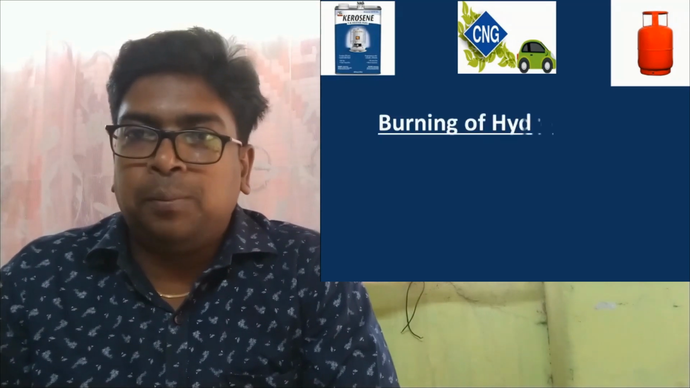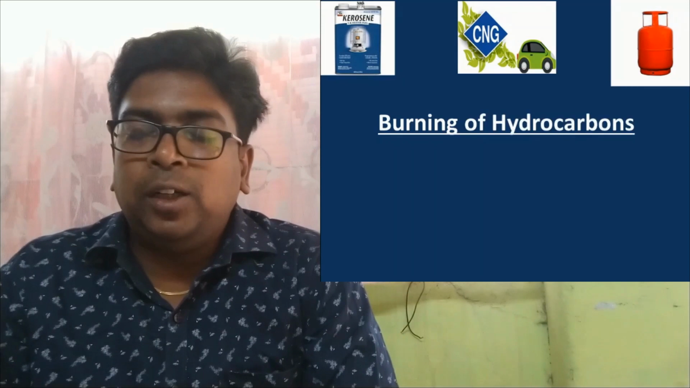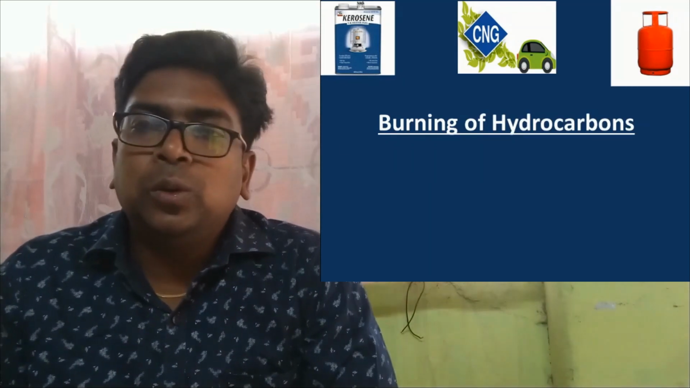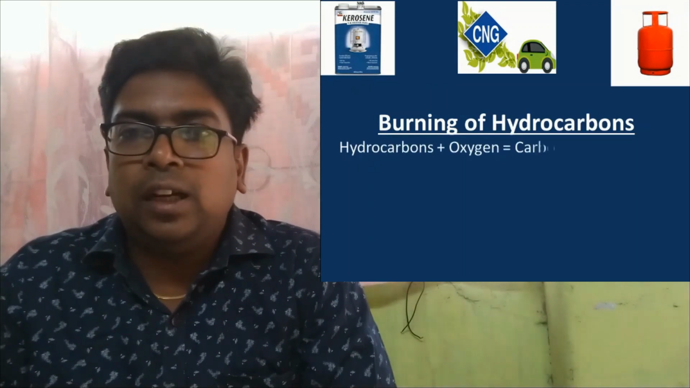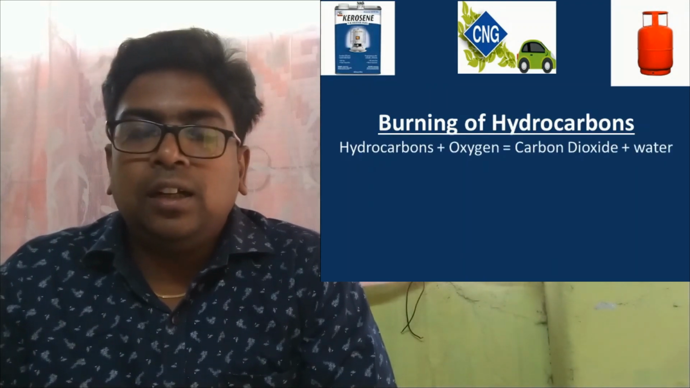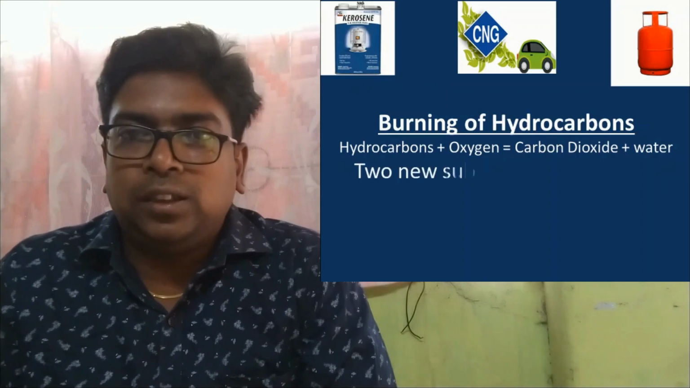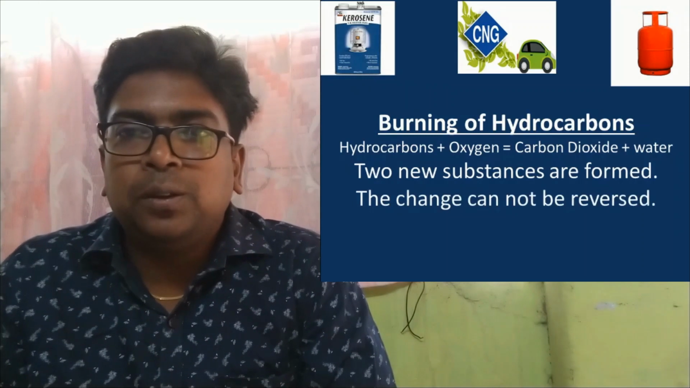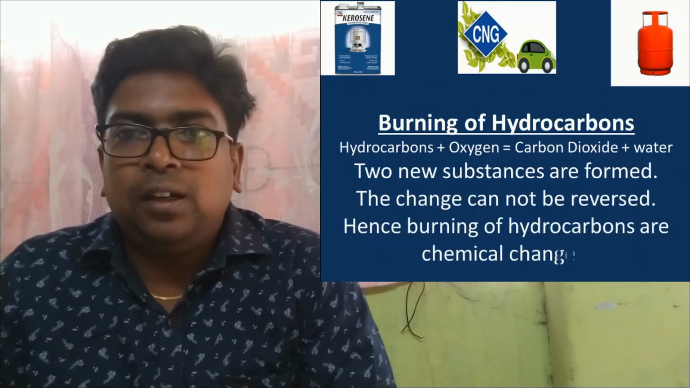The next burning example is the burning of kerosene, petrol, diesel, LPG, CNG. These substances are hydrocarbons. They are made up of carbon and hydrogen. When we see the burning of hydrocarbons here also, they give two new substances, carbon dioxide and water, and it is also an irreversible change. Thus burning of hydrocarbons are examples of chemical changes.